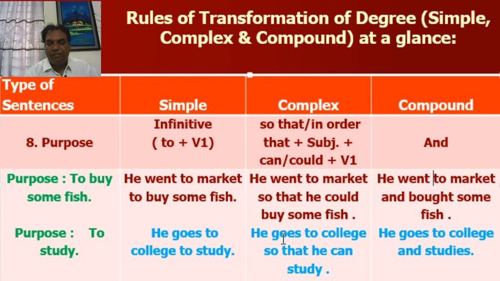Look at the second example. He goes to college so that he can study. Goes. Look at this. In simple, he goes to college to study. Here, purpose: to study. Look at this sentence again. He goes to college to study. To study is the purpose. And in compound, he goes to college and studies. Look at this. Goes and studies.